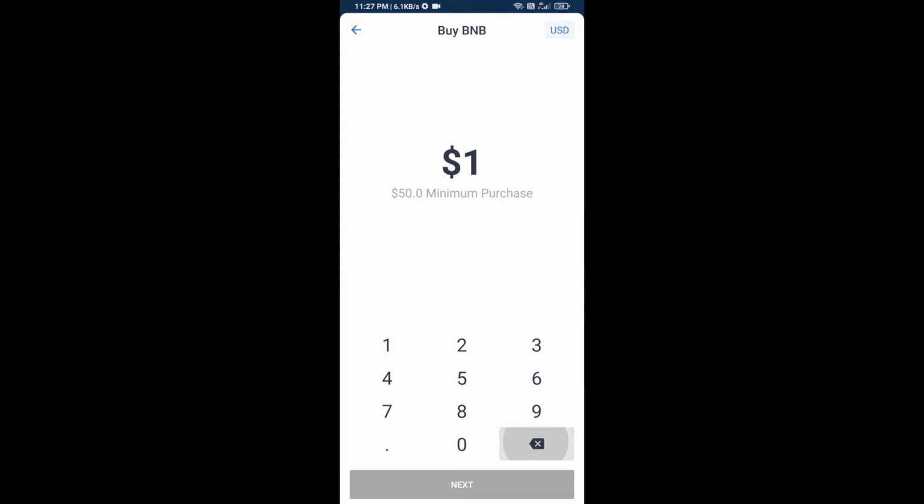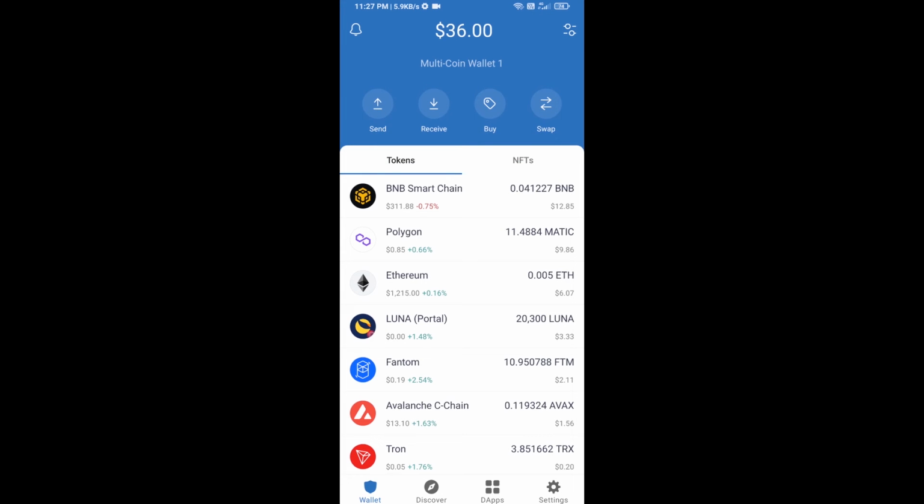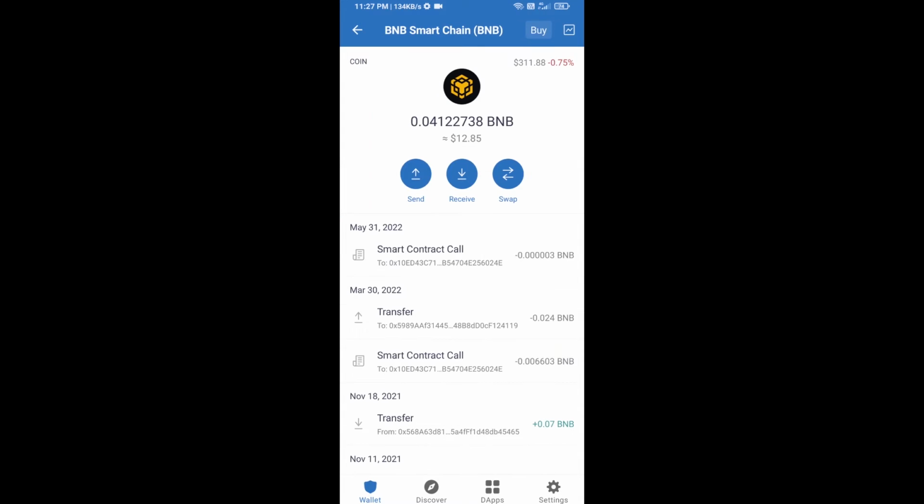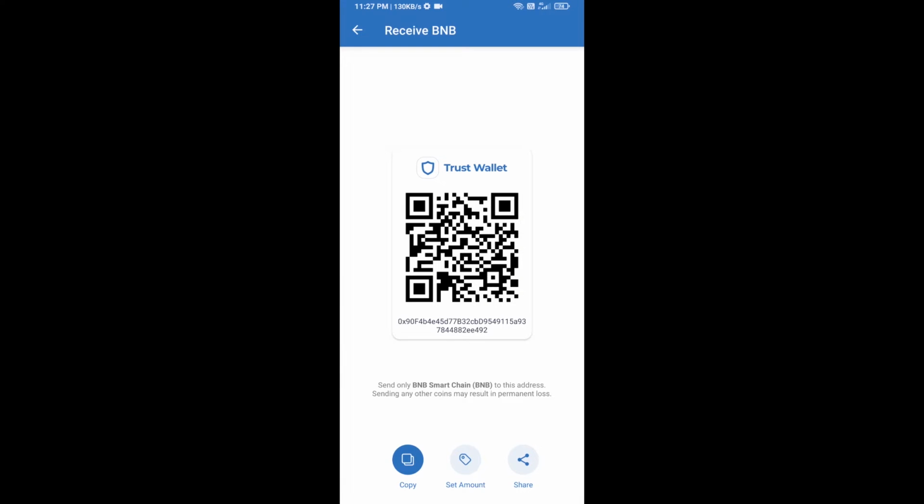and here you can purchase minimum $50 of BNB, or you can receive BNB Smart Chain using a contract address. Open BNB Smart Chain, click on receive. Here you can receive BNB Smart Chain using a contract address or QR code.